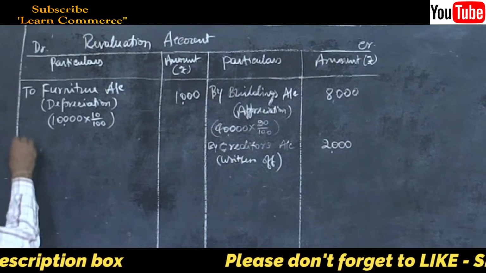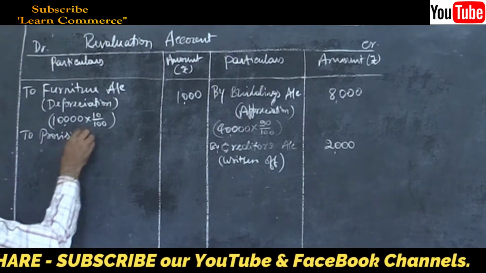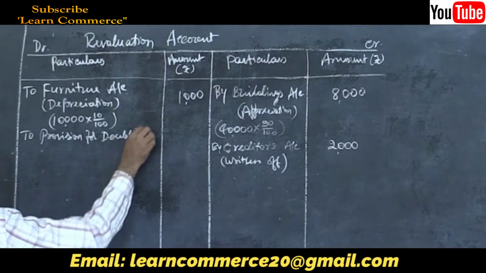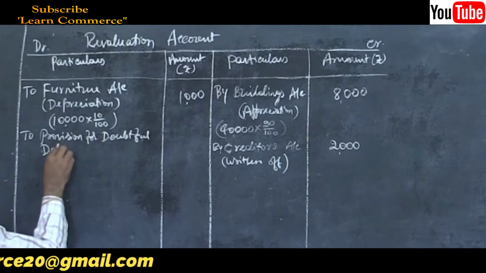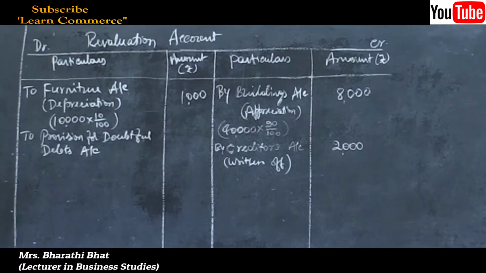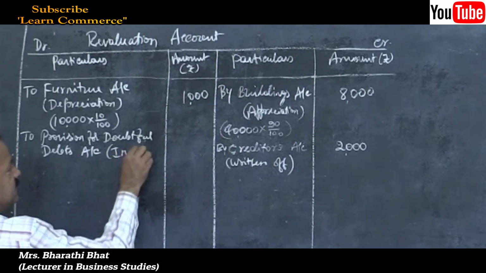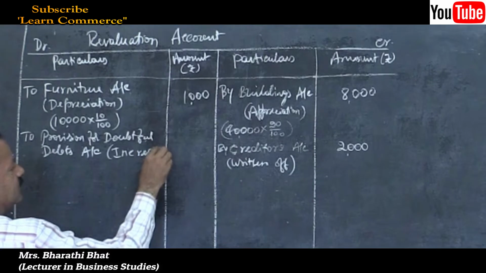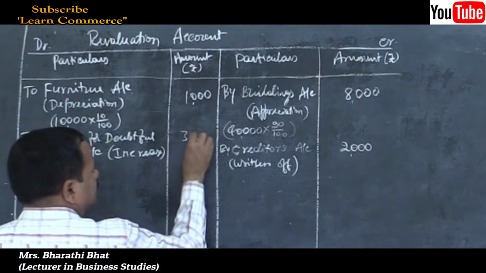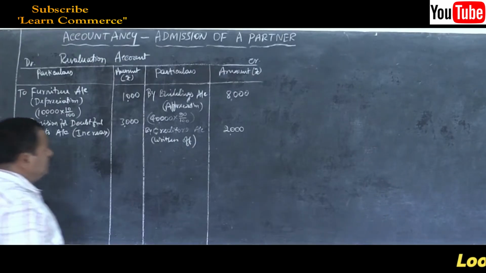Then PDD, provision for doubtful debts account. How much is it? That's an increase. 3,000 rupees increased, right? 3,000. That's all. Close the account.